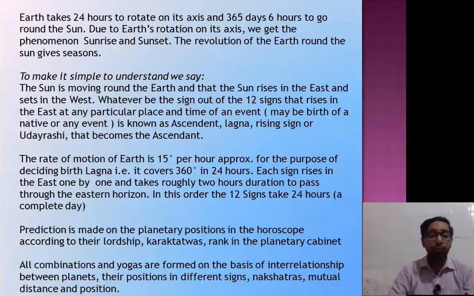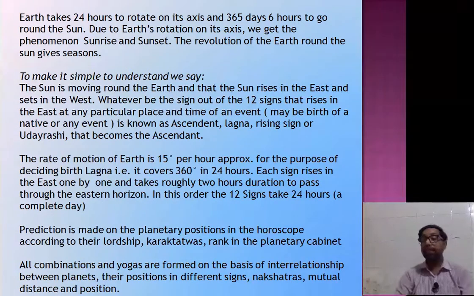The rate of motion of Earth is approximately 15 degrees per hour. For the purpose of deciding birth lagna, it covers 360 degrees in 24 hours. Each sign rises in the east one by one and takes roughly 2 hours to pass through the eastern horizon. In this order, the 12 signs take 24 hours, a complete day.